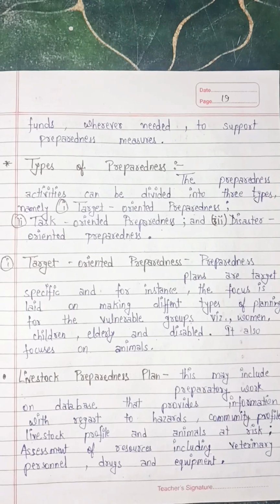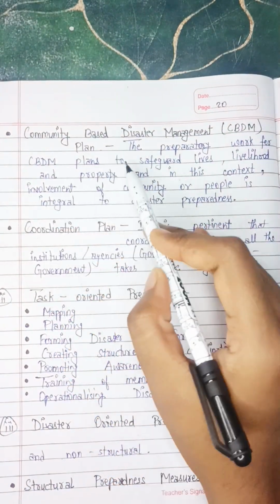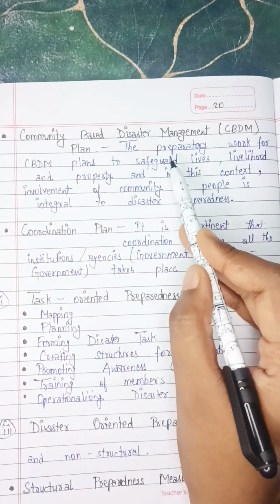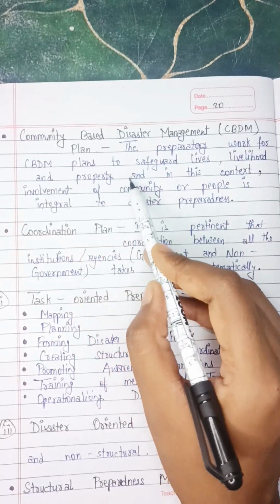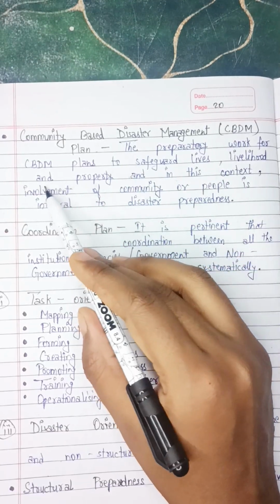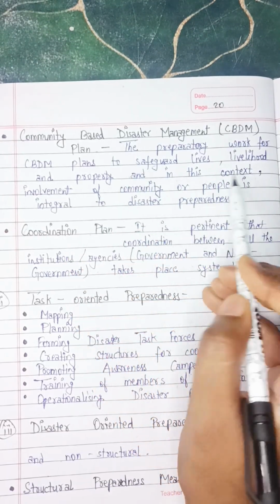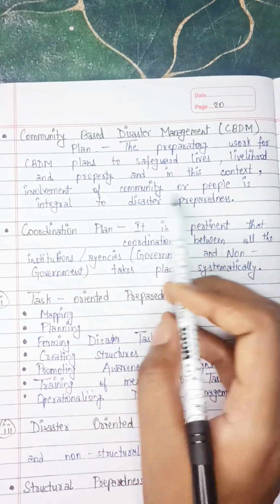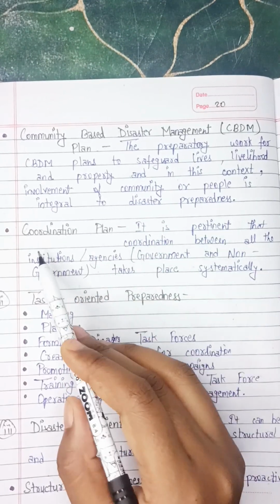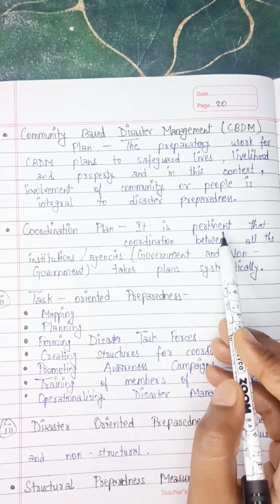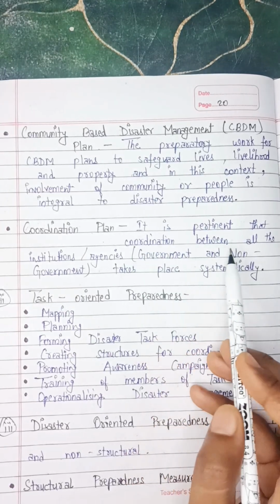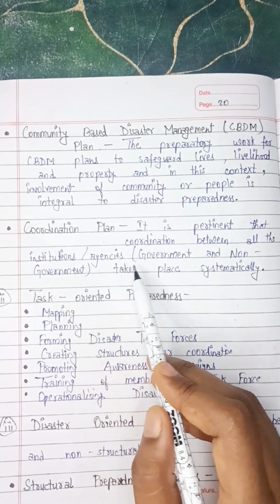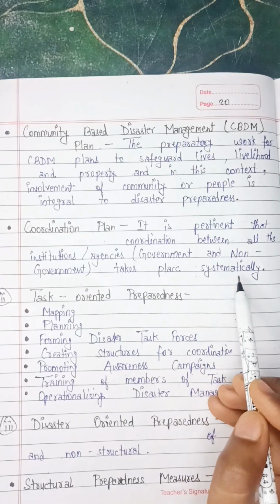Next, community-based disaster management (CBDM) plan. The preparatory work for CBDM plan is to safeguard lives, livelihood, and property, and in this context, involvement of community or people is integral to disaster preparedness. Coordination plan. It is pertinent that coordination between all the institutions or agencies, government and non-government, takes place systematically.